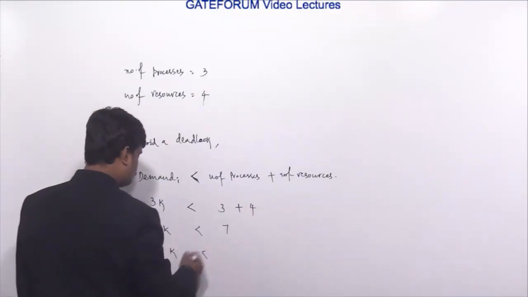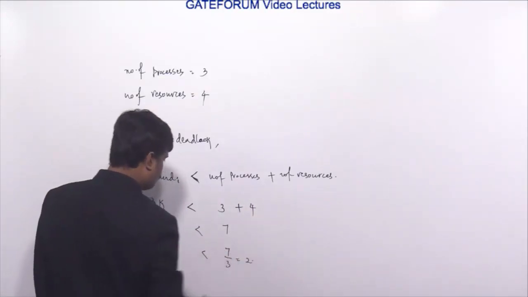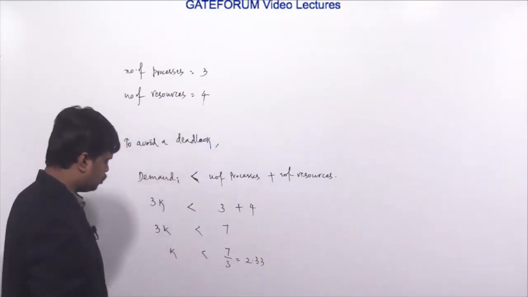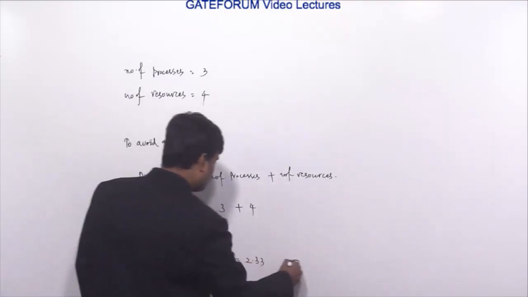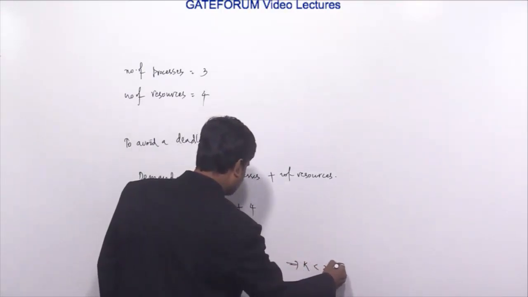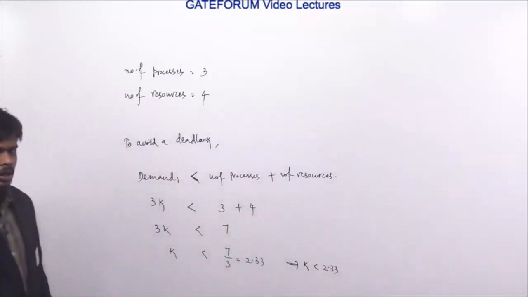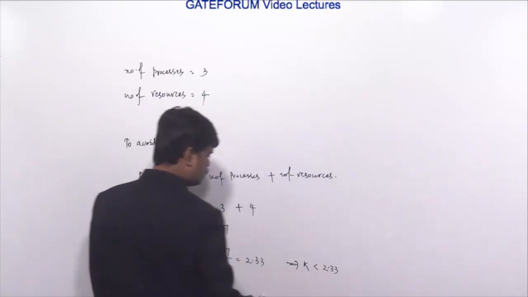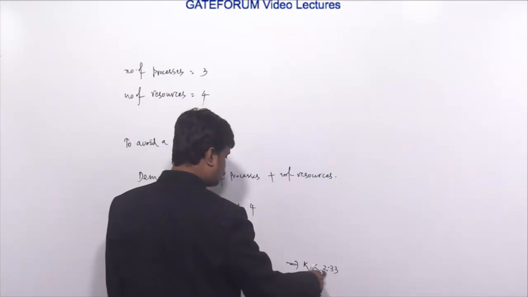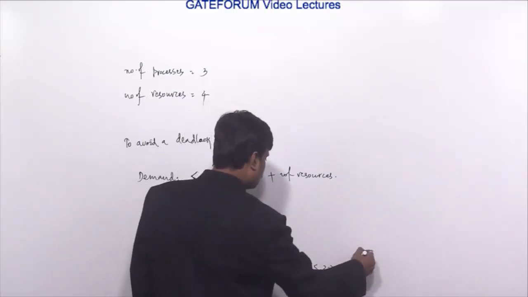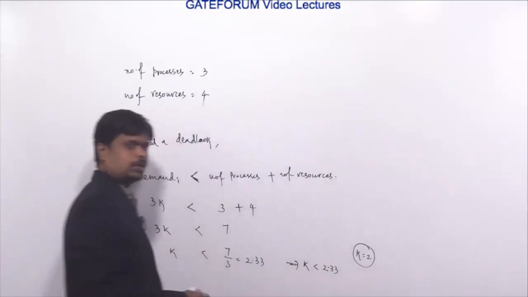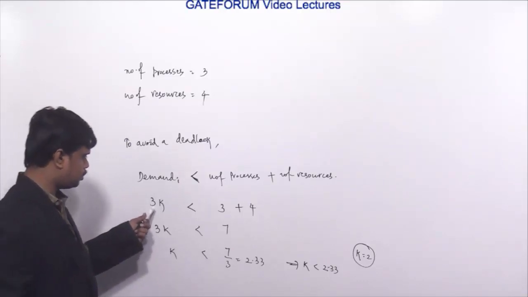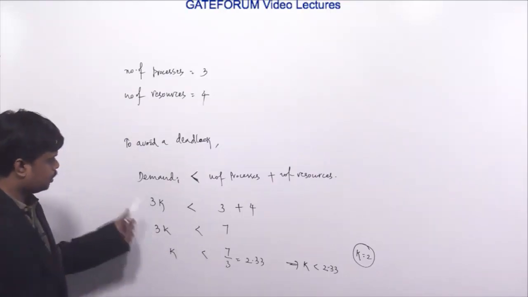So k is less than 7 by 3, which is 2.333. So the k value must be less than 2.33. The closest value which is less than 2.33 is k equals 2. For 2, this condition is satisfied. So if the demand of each process is 2, then there is no deadlock.